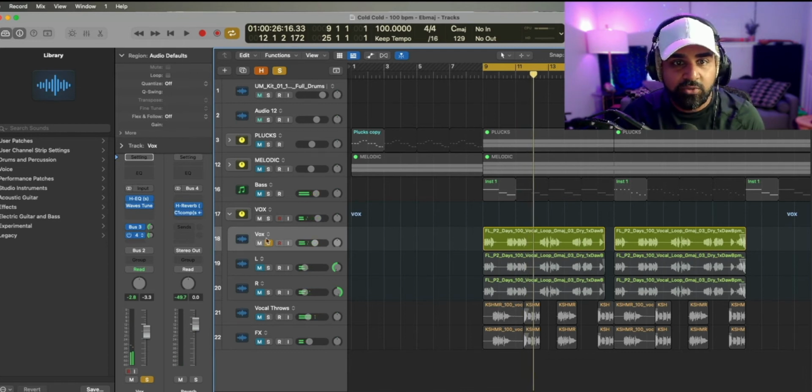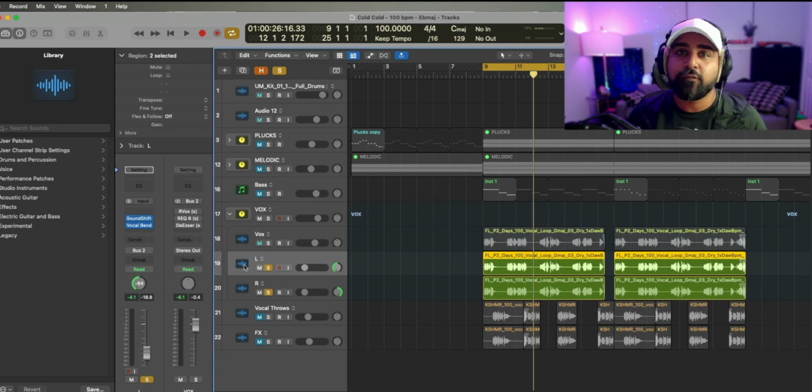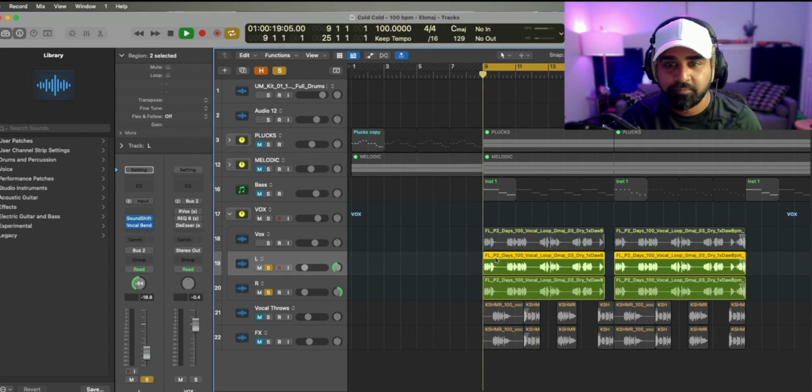All right, so then what I'm doing is I'm adding an effect on the left and the right. Now, this is a common effect that you hear in almost all the pop songs, where they take the vocal, they change the formant, they change the octave, and they pretty much pan it to the right and the left. So let's see what that sounds like.